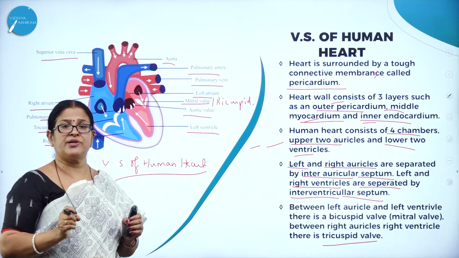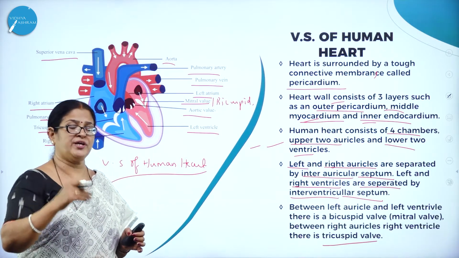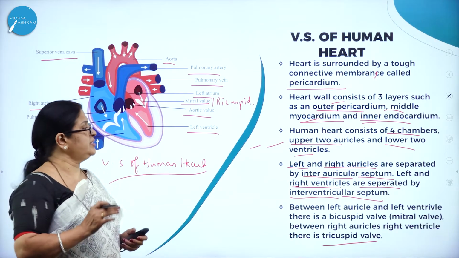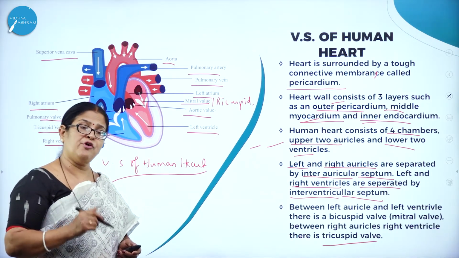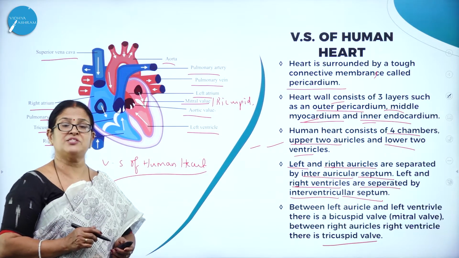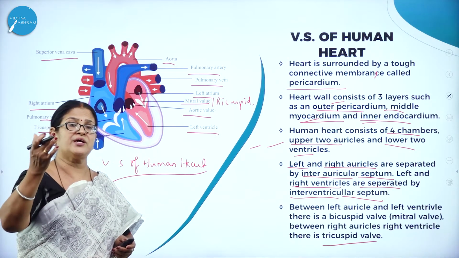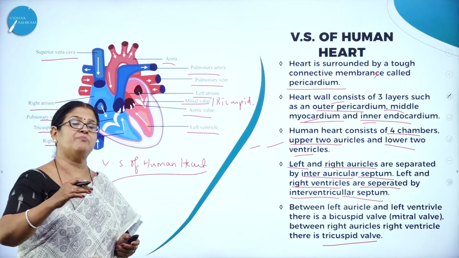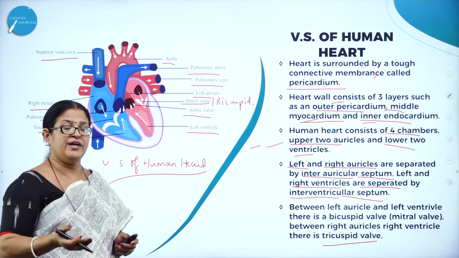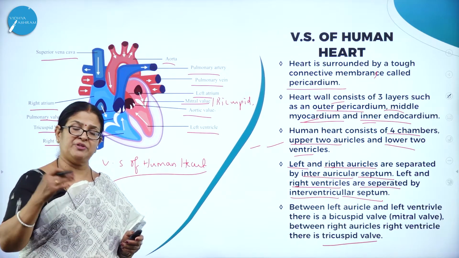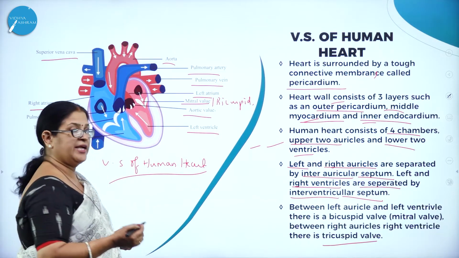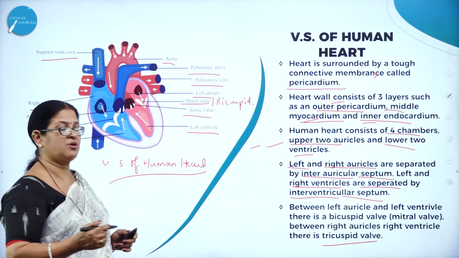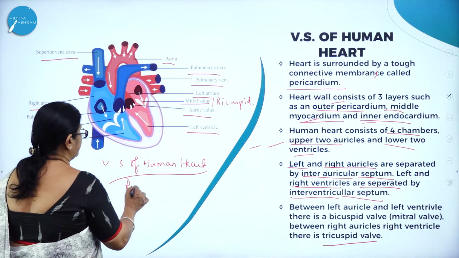So these valves regulate the flow of blood from the auricles to the ventricles. The flow of blood should always be unidirectional. The blood has to flow from the auricles to the ventricles, and it should not flow backward. If there is a backflow of blood from the ventricles to the auricles, then it means there is some defect in the heart, which is called regurgitation.